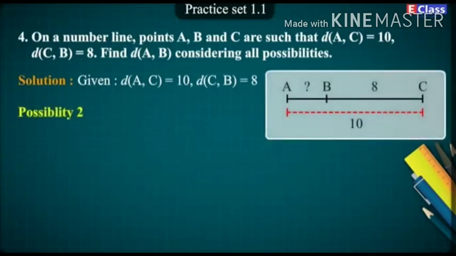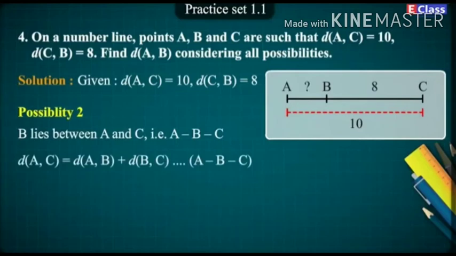Possibility 2. B lies between A and C, that is, A-B-C. Distance of AC is equal to distance of AB plus distance of BC, as A, B and C are collinear.